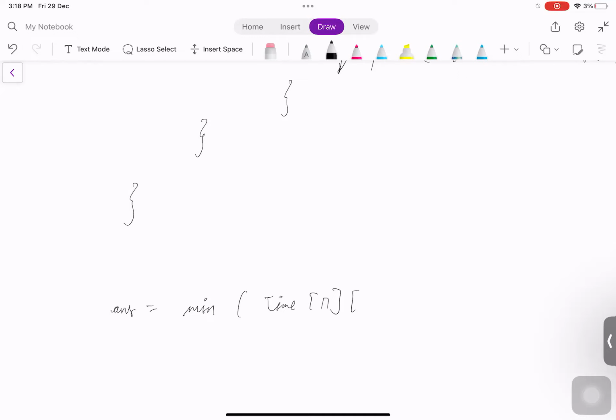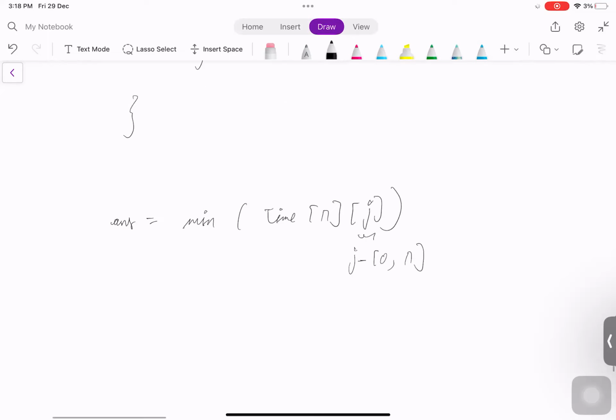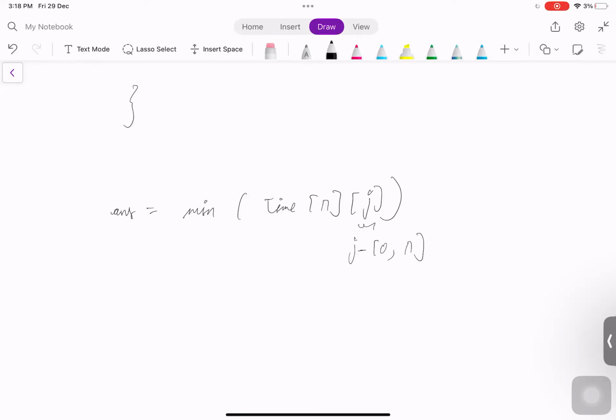I mean, it is the minimum time that we took to reach n from 1 with a bike of j. And this j will vary from 0 to n, as there are n bikes, and 0 is also an invalid value that we checked. So this will be our answer.